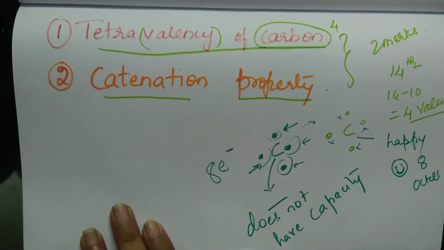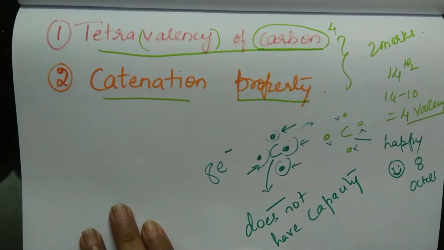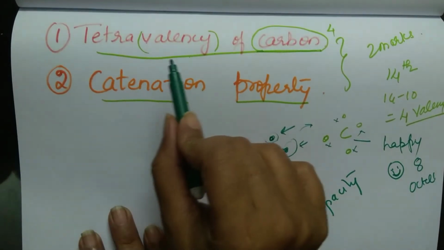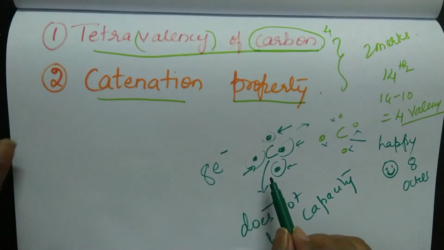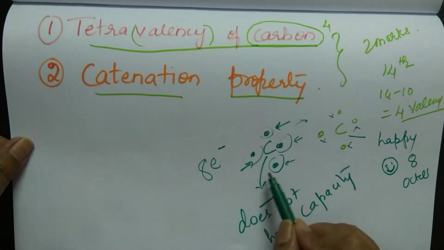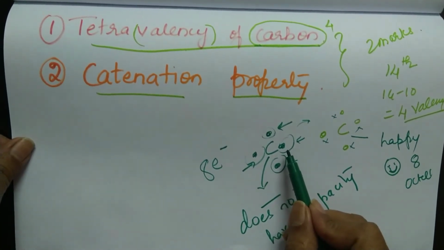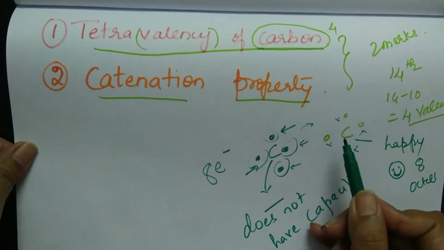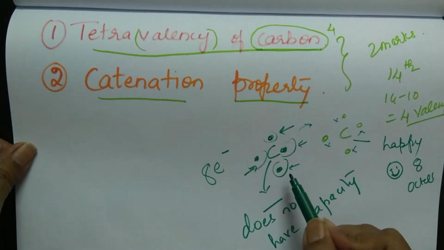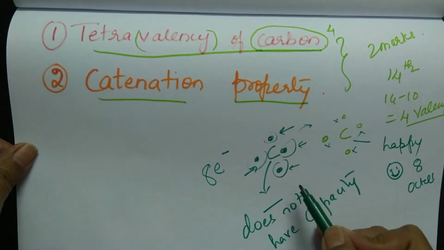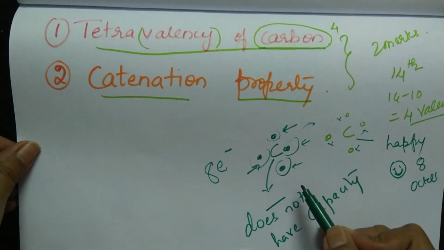Understood? So carbon valency is 4. Therefore, it is called tetravalency. Because there are 4 electrons in the outermost orbital of carbon, as I said, it can neither give electrons nor take electrons. So what should it do? The third thing is, it should start sharing the electrons.